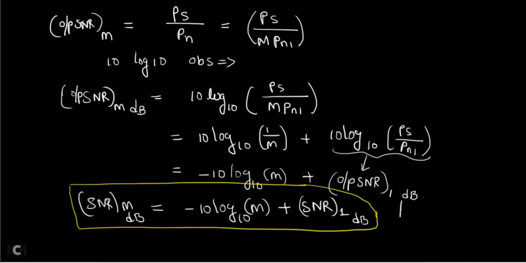This is the formula you need to remember to solve any problems given in future. They will give the SNR of the first stage, and you need to find the SNR of the last stage. Capital M is the number of stages, which they will give to you. You need to find the answer using this formula.